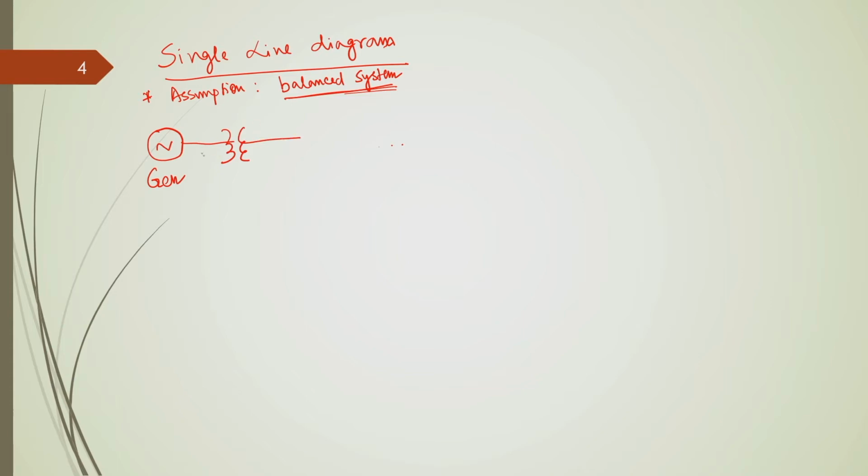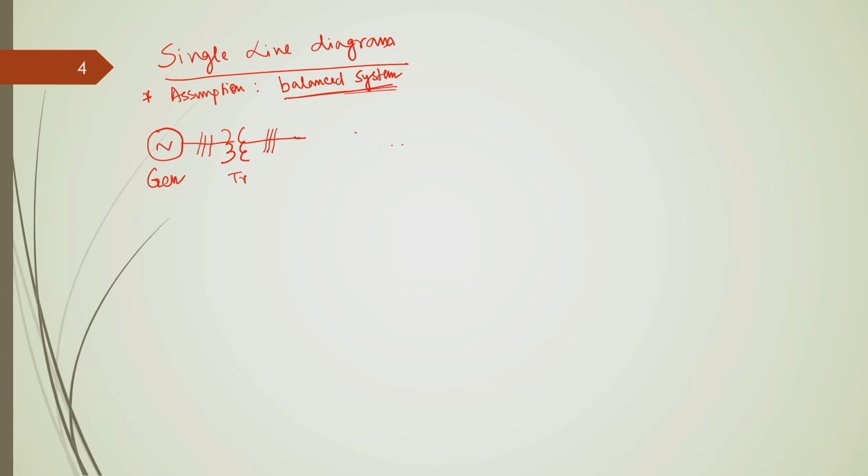Although the generator is a 3 phase generator and the transformer is a 3 phase transformer, the line or cable connecting this generator to the transformer is also 3 phase, but we can represent them in equivalent single phase form, and we keep a symbol like 3 parallel lines to symbolize that although we are representing them by a single line, they are actually 3 phase.